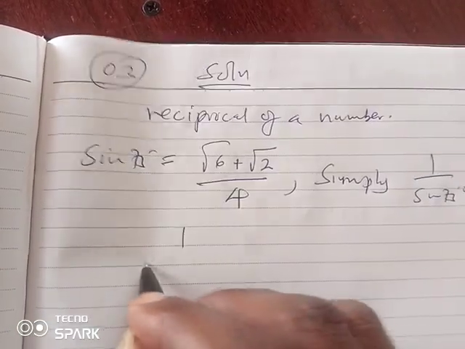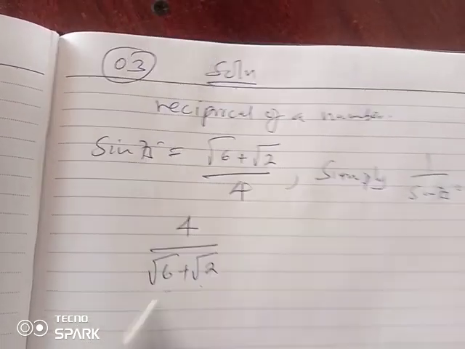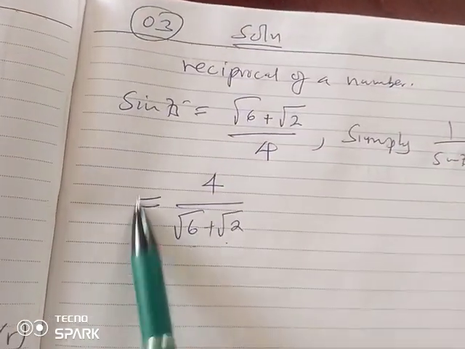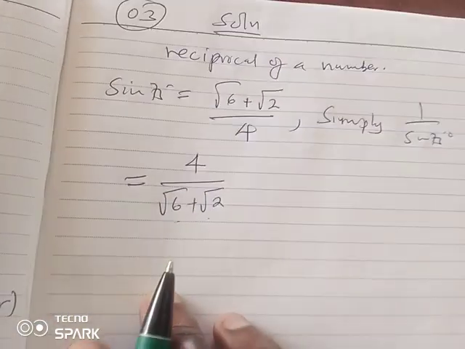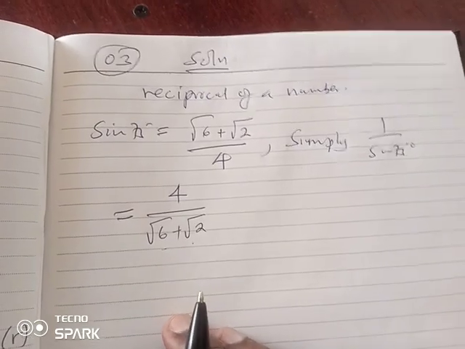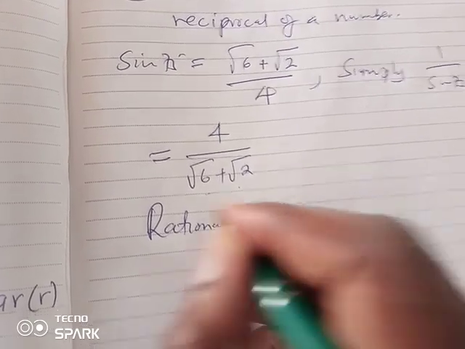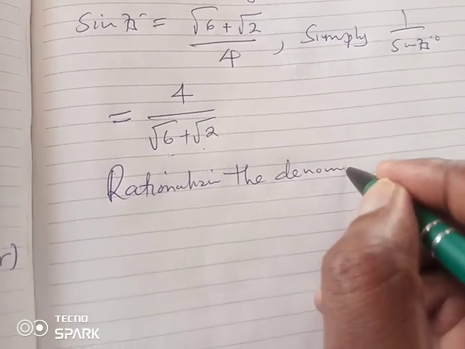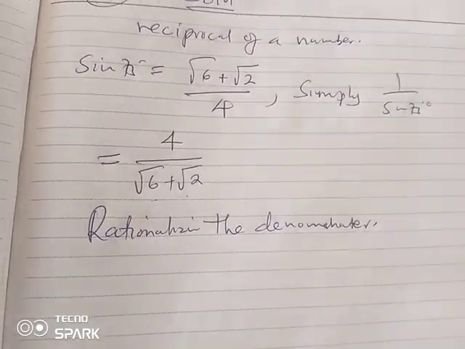or taking 1 over root 6 plus root 2 all over 4, then 4 shall come up. And now, instead of them asking us to simplify this, we are going to simplify 4 over root 6 plus root 2. We all know this. Come on, guys. So here we are going to apply rationalization. We are rationalizing the denominator. So how do we rationalize?